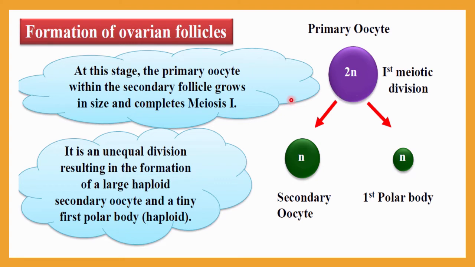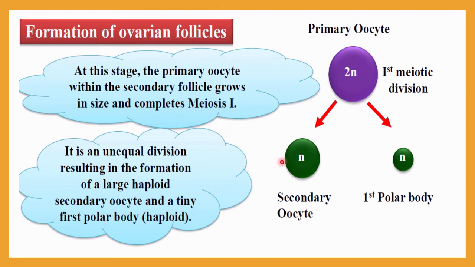The primary follicle will first grow up to the secondary follicle, then it will complete meiosis 1. And this meiosis 1 is not an equal division. Here you can see the two cells generated are not equal in size: one is larger and one is smaller. That's why it is written here as unequal division.